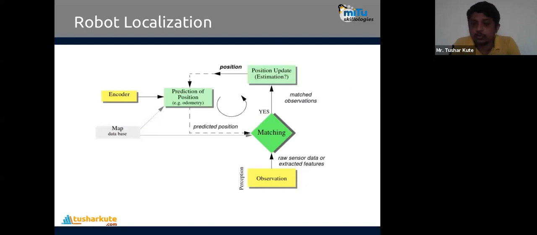Now let's see how localization is done. Basically, we have the perception, like the observation that we require: raw sensor data and extracted features. Many different sensors are present. Those sensors take the data as input, and once the data is taken, the AI program written inside the robot is given certain different kinds of conditions.